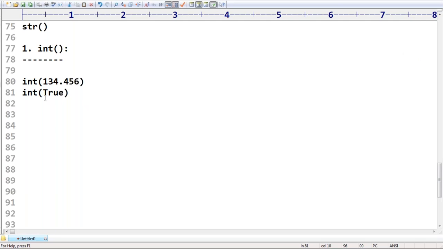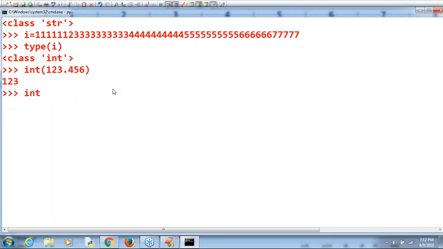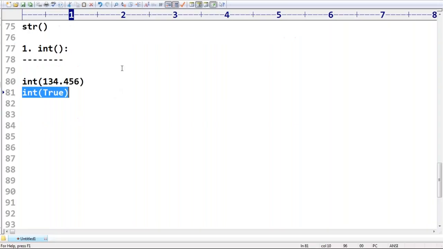That's why, sir, what is the answer you are going to get by default? 1. Even Boolean you can convert into int type, no problem at all. Int of true, what is the answer we are going to get? 1. Int of false I'm taking, what is the answer by default? 0. So float to int conversion is possible, and Boolean to int conversion is possible.